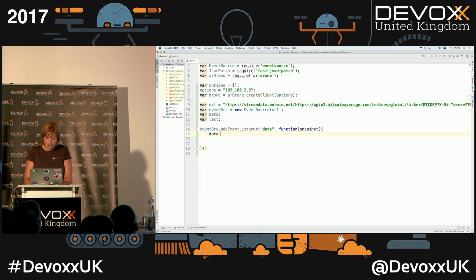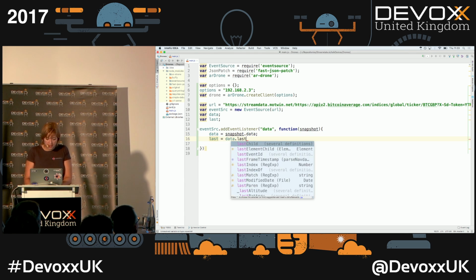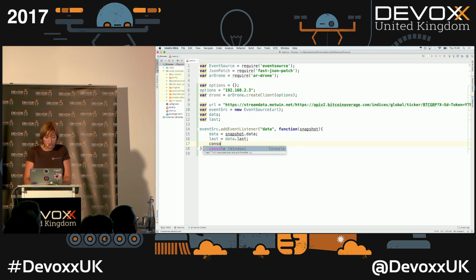So the data object will be snapshot.data. I'm just calling my data field. The last object will be data.last, and I'm going to log so that we can have a view of what's going on. So it will be my first patch. Okay.